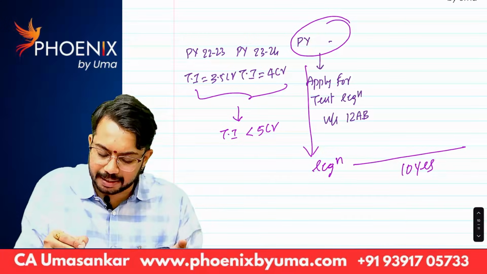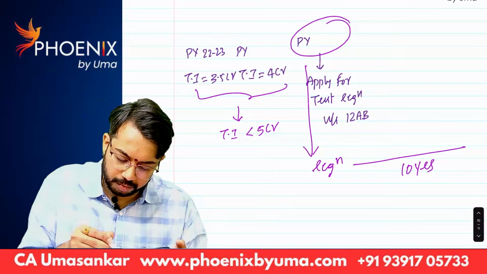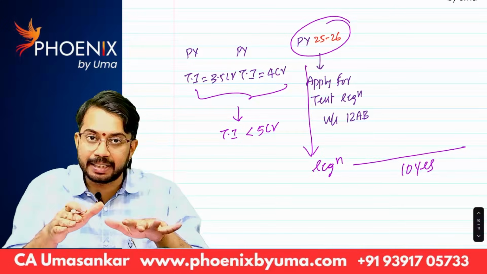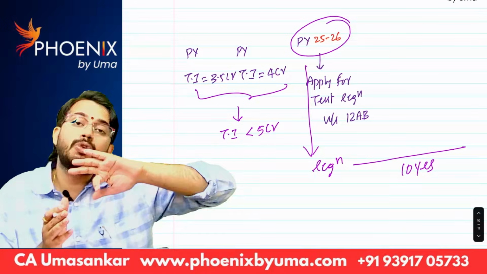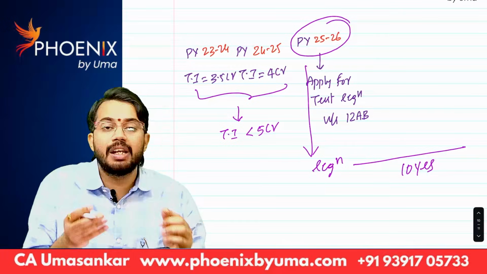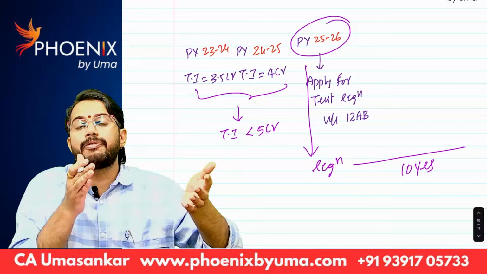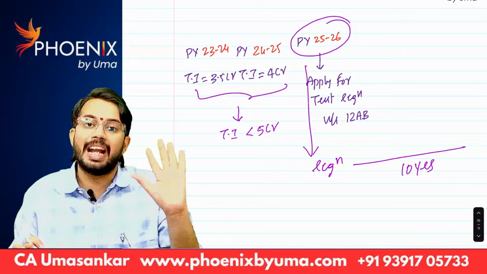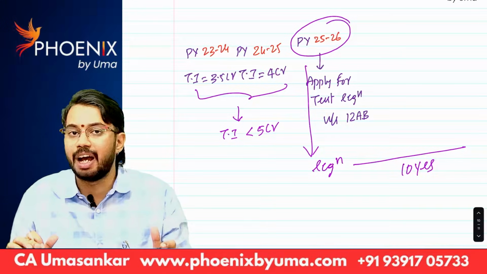Or you can replace it with 25-26. I am applying for trust registration in 25-26. The Income Tax Department will check the total income of the last two preceding previous years, 24-25 and 23-24. So if in the last two preceding previous years my turnover is less than 5 crores, then from 25-26 onwards, if I get registration, that registration is valid for 10 years. After 10 years, I should apply for renewal of trust registration. Are you able to understand?